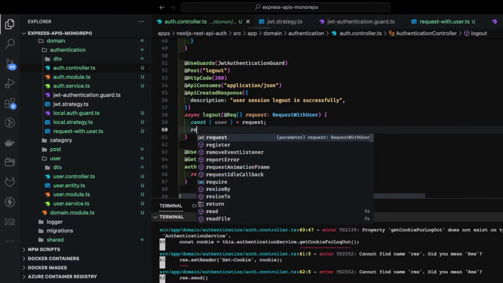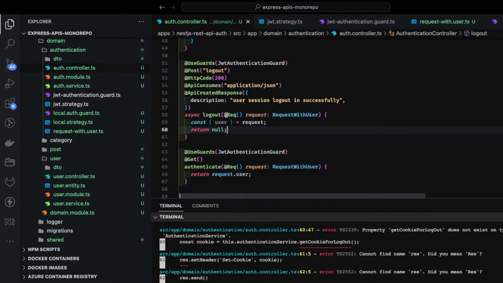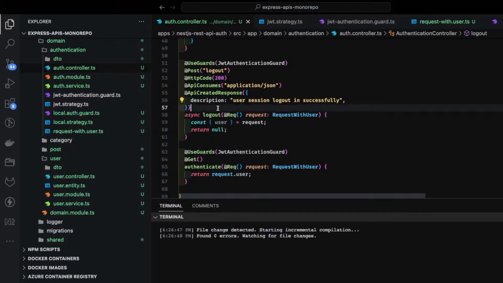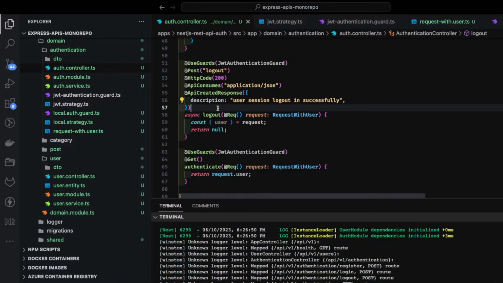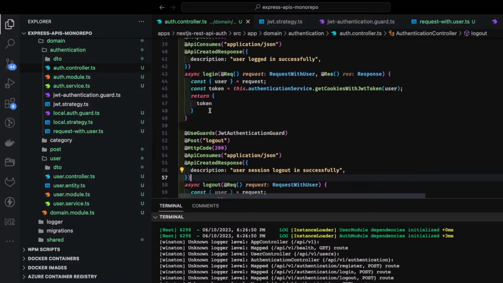We will decide what needs to be done here because it's a token based authentication. So unless you store the token state in the database, there is no need of doing logout, because logout will not expire the token once the token is generated. Or you just store the state of the session inside a database, and when you do the logout, just delete the token from the database or some session ID.